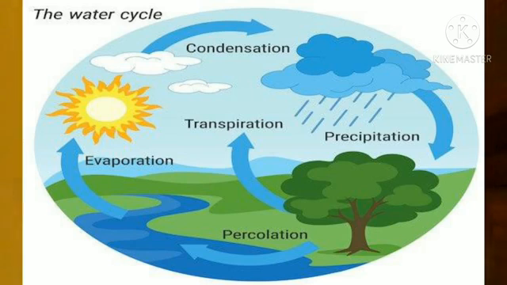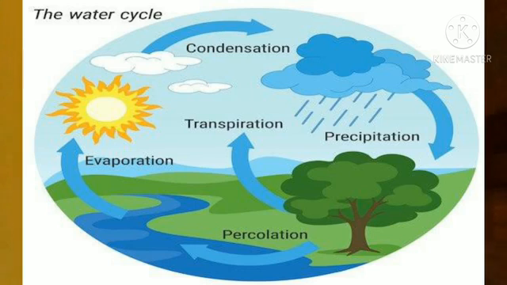And the fourth process is precipitation. These water drops fall back to Earth's surface as rain, snow or hail. It's called precipitation. And the fifth one, percolation. Percolation means the water from this precipitation seeps, meaning moves down, into the ground.